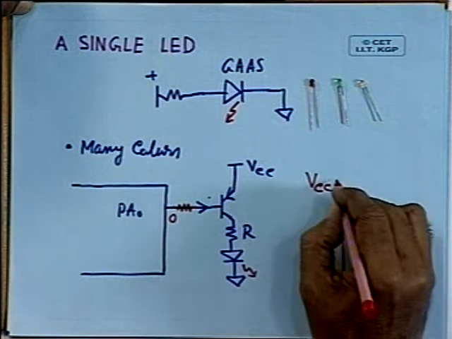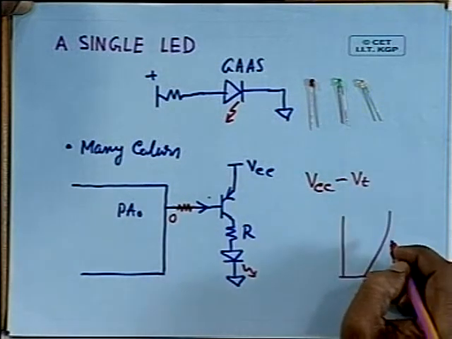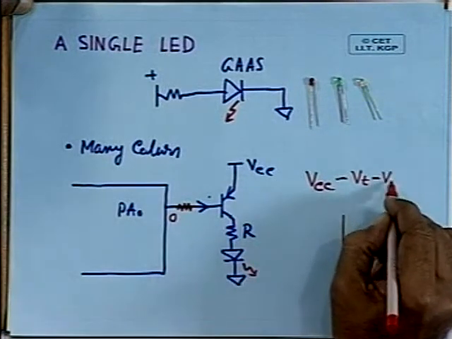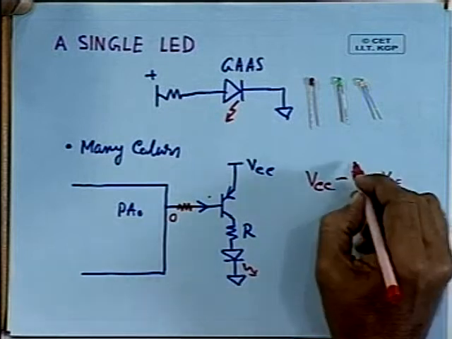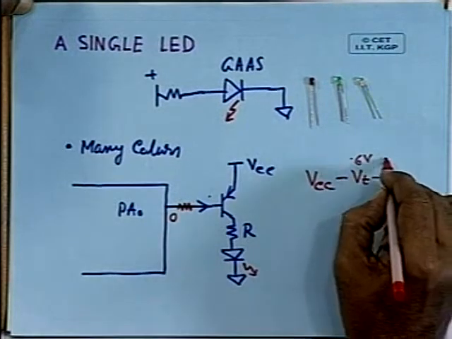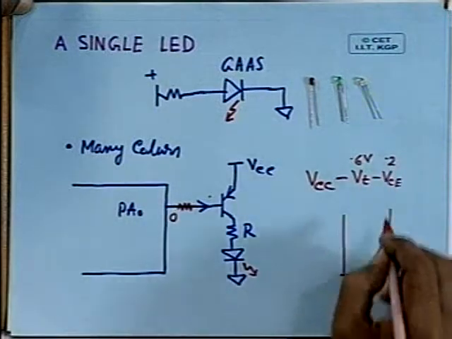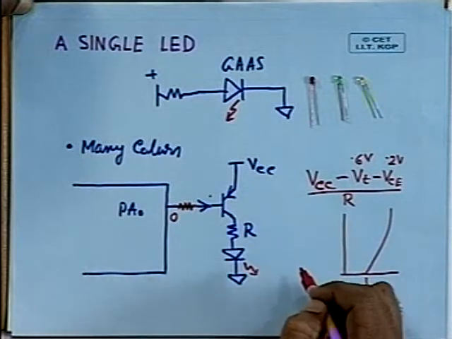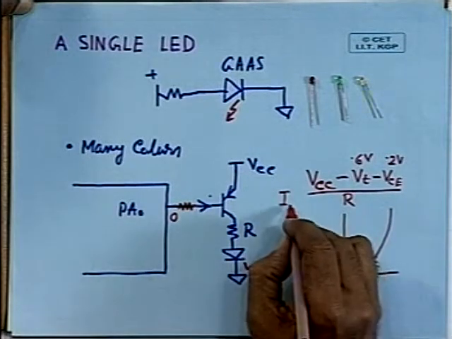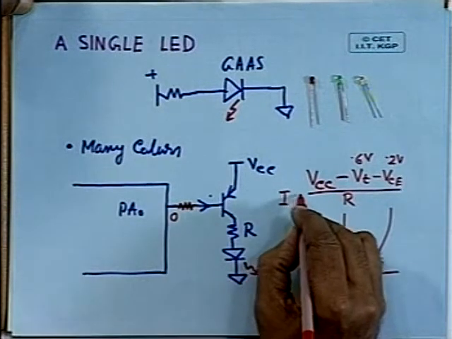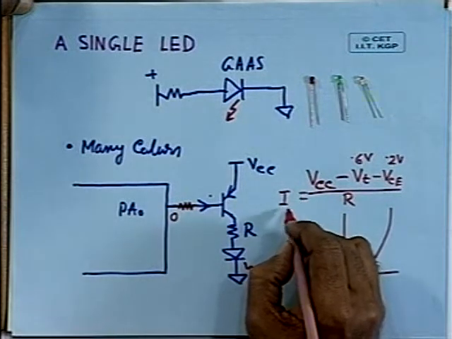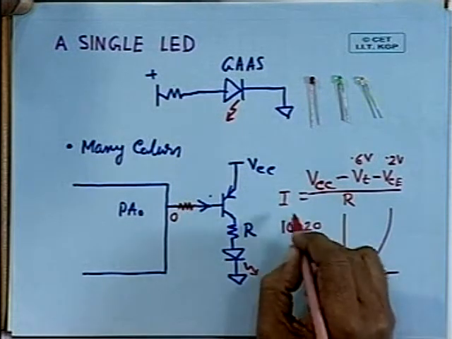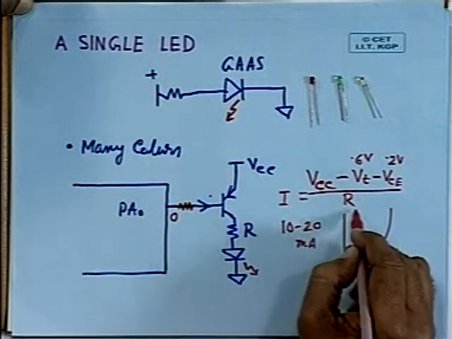So, this voltage has to be subtracted, VT, and there will be some drop across this transistor, minus VCE, that you subtract. This voltage is about 0.6 volt, this voltage is about say 0.2 volt, let us assume, and you use the resistor to get the desired current that you have to pass through this LED. That current typically varies from 10 to 20 milliampere. So, you have to choose the current, and accordingly you can find out the resistance.